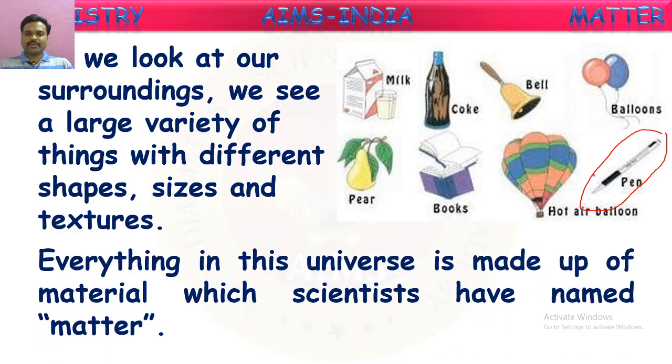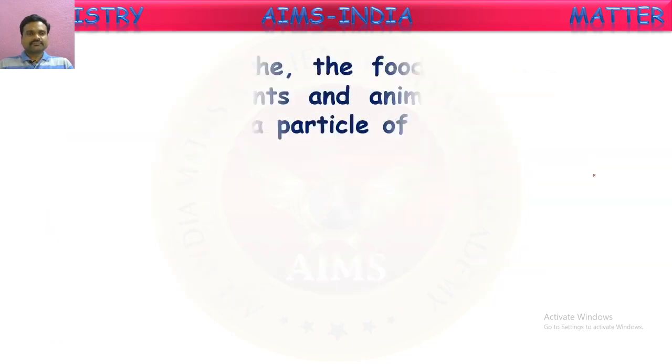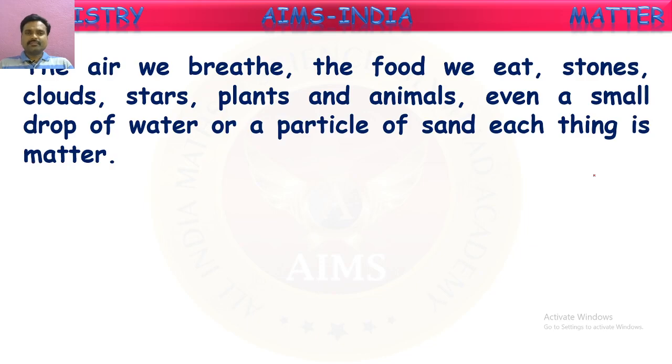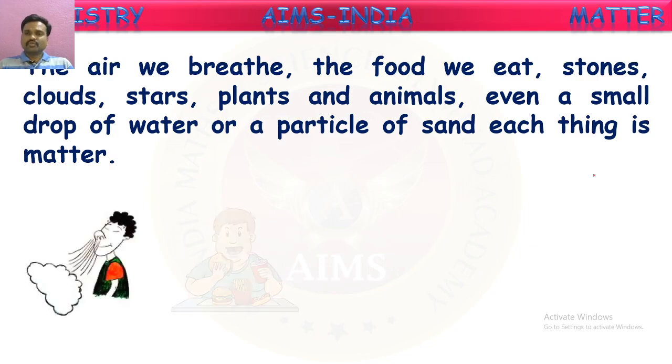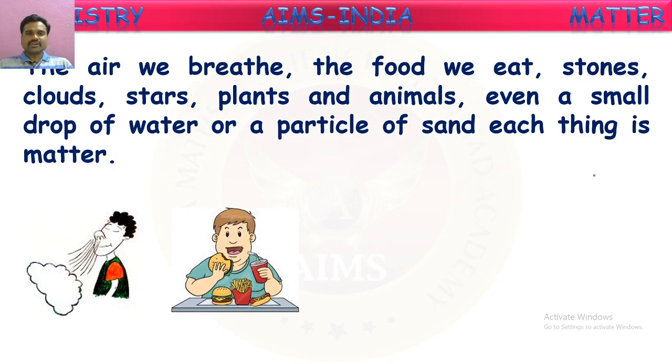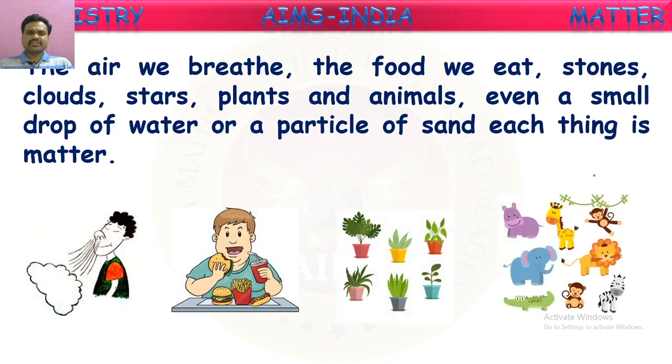Everything in the universe is made up of material which scientists have named as matter. The air we breathe, the food we eat, stones, clouds, stars, plants and animals, even a small drop of water or a particle of sand, each thing is matter. So all the things which are around us come under matter. So how can we classify these?